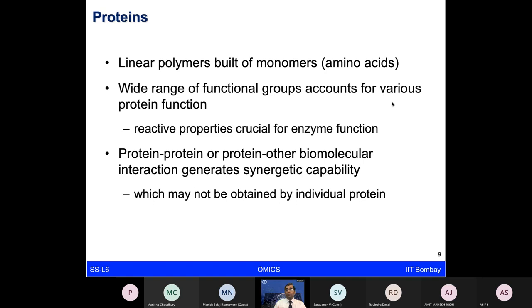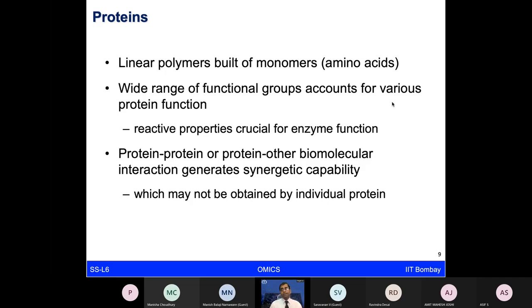Proteins also perform different roles given the nature of protein interactions with other proteins, or other biomolecular interactions with DNA or carbohydrates or lipids. So proteins are very dynamic and they can perform many roles. And when many proteins work in a given cascade to transduce information, that is known as signal transduction, and that of course is not possible by studying an individual protein.